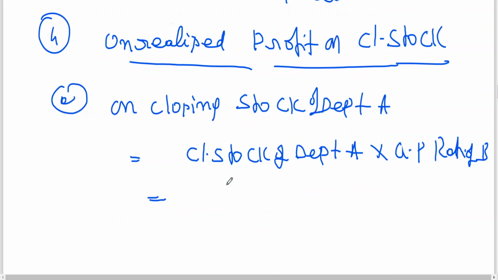Into GP ratio of B, 50% is coming to 60,000.